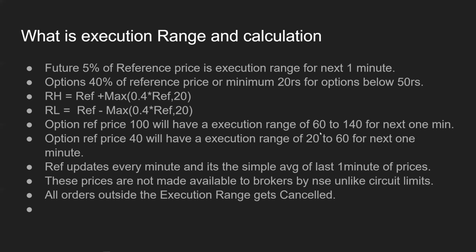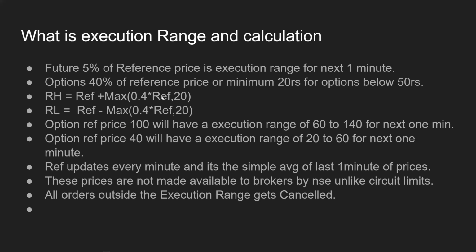So again, any order outside this range will be cancelled. This reference price itself gets updated at the end of every minute, and it is nothing but a simple average of the last 1 minute of prices. The difference is, unlike the circuit range, which is published by NSE to the broker, these prices are not made available to brokers by the NSE, right?